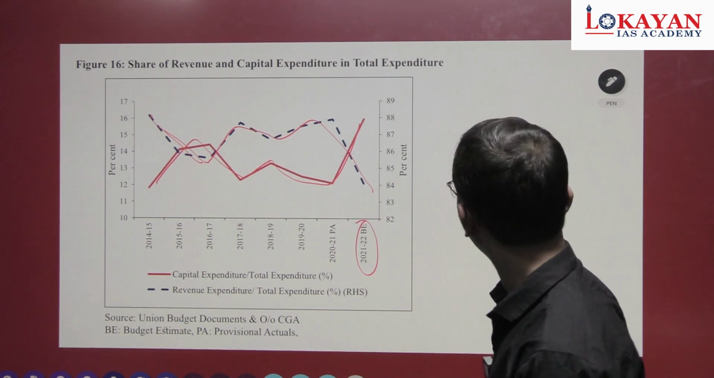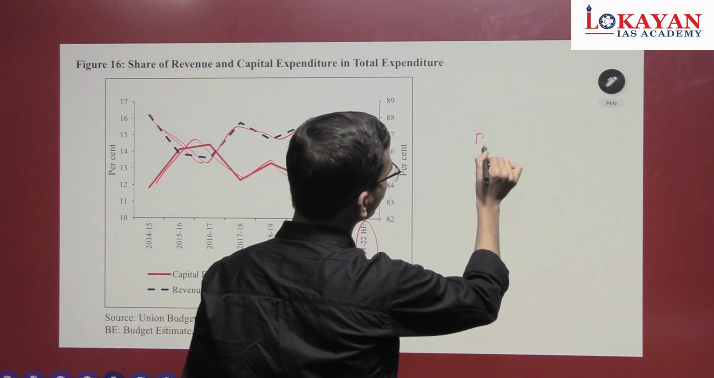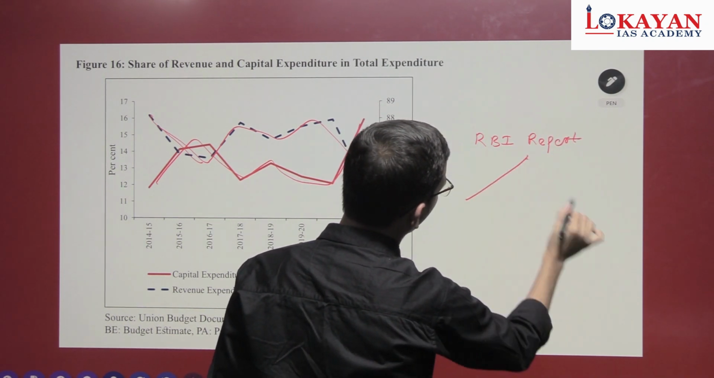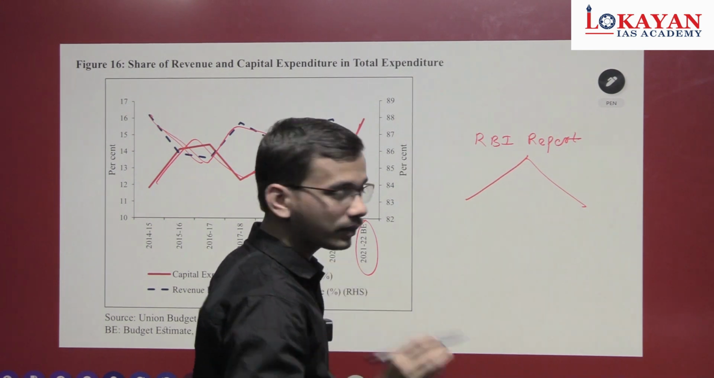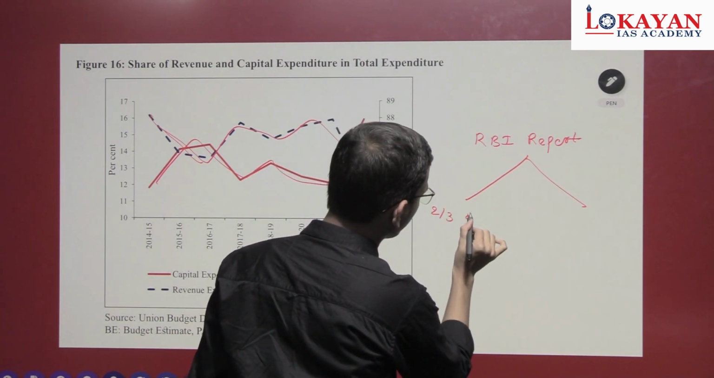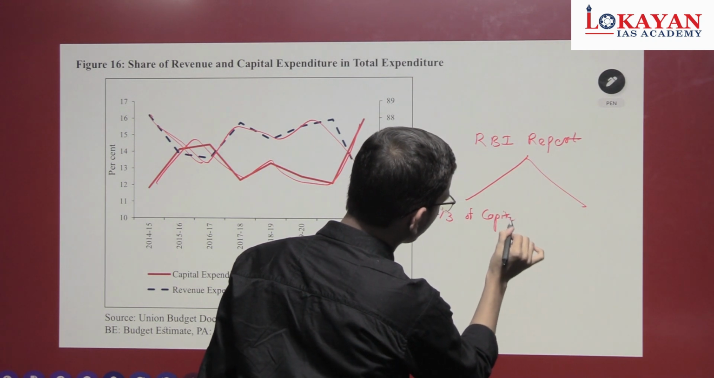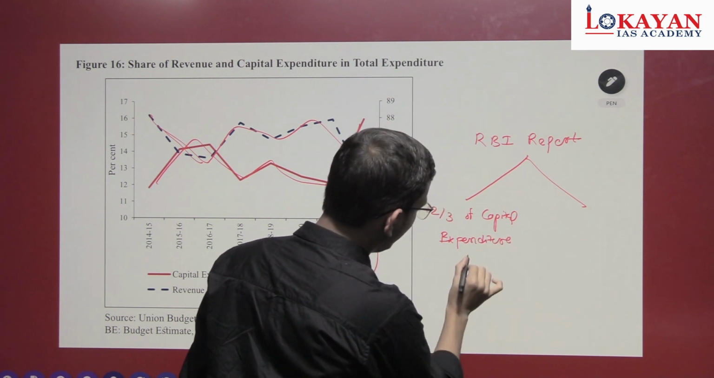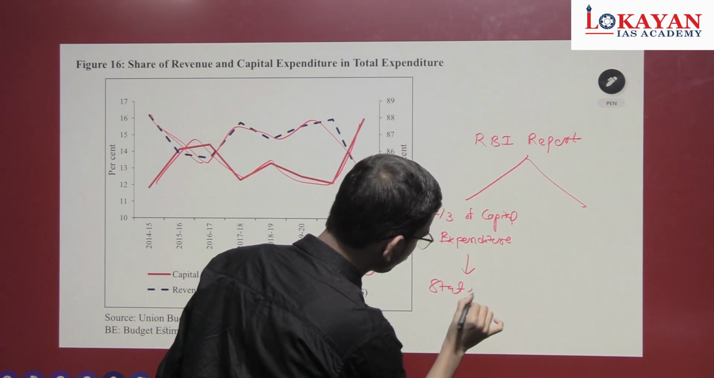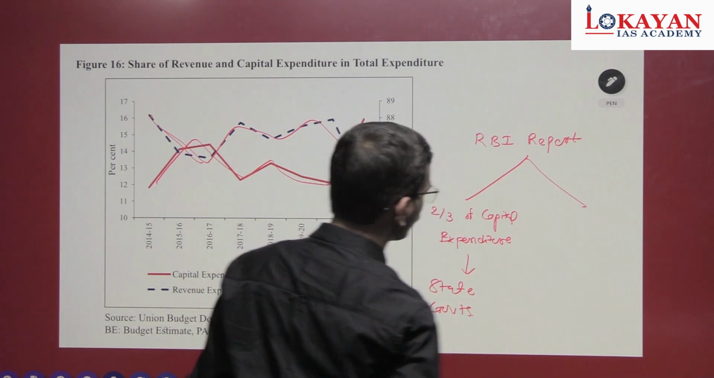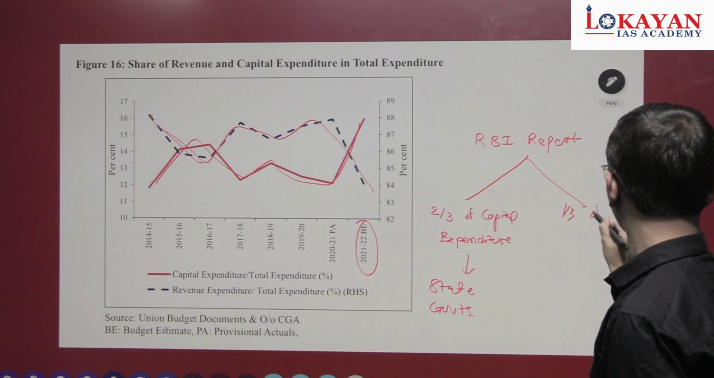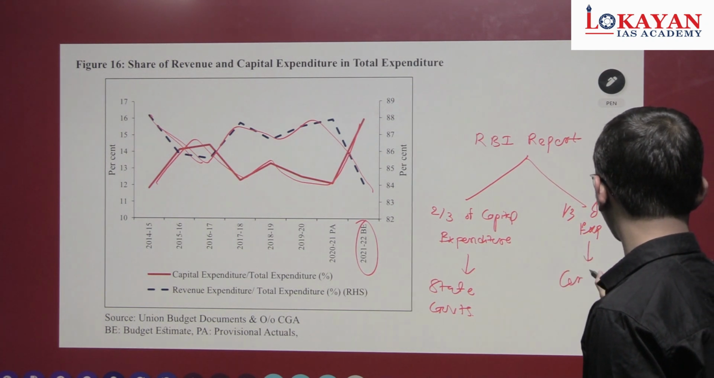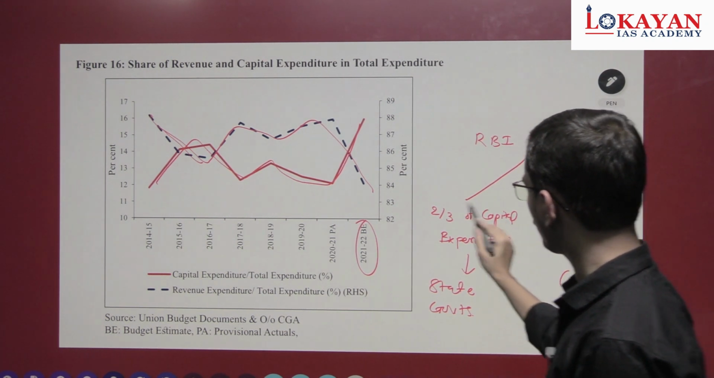Okay, now one more important thing. As per the RBI report on finances, two-thirds of capital expenditure is incurred by state governments and one-third is incurred by the central government. Okay, very crucial point. Remember.